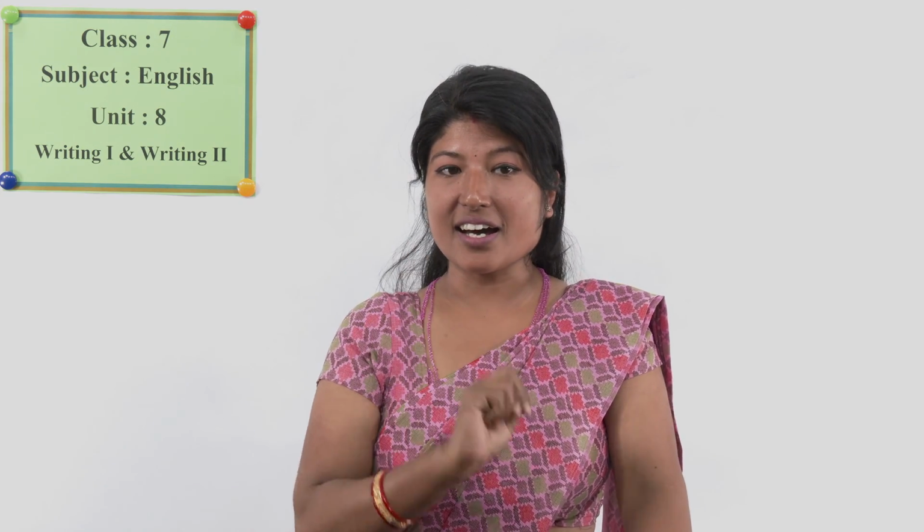Now let's move to writing 2. Okay, the second task is writing 2. Let's see what's there. Writing 2 is about story completion.